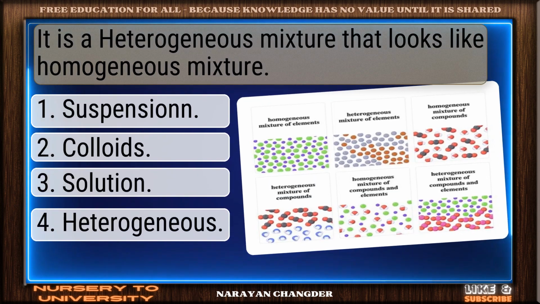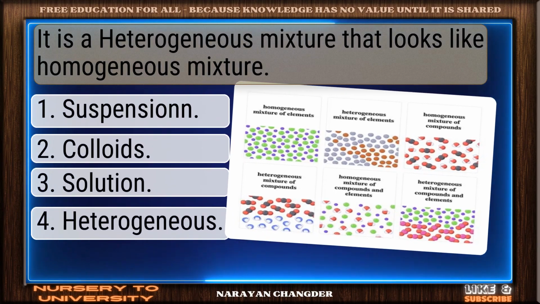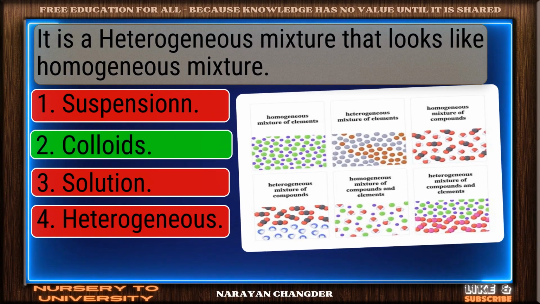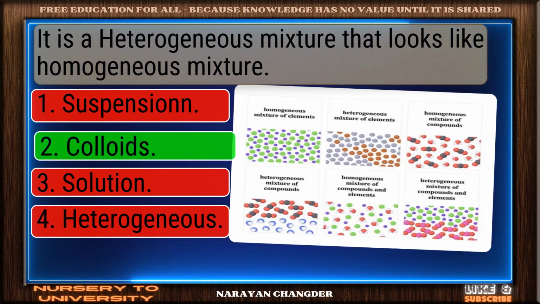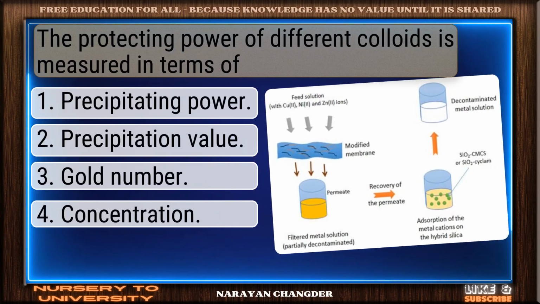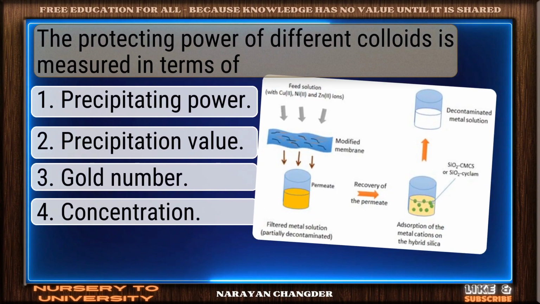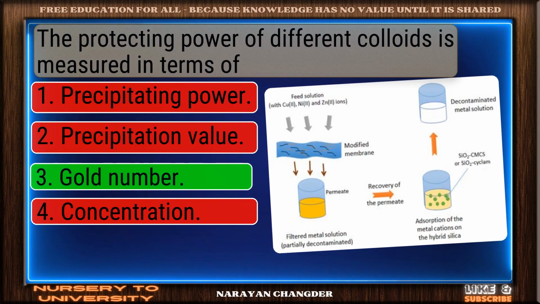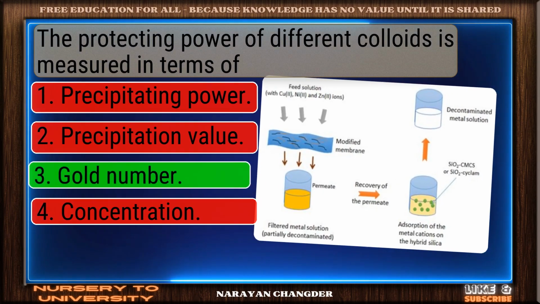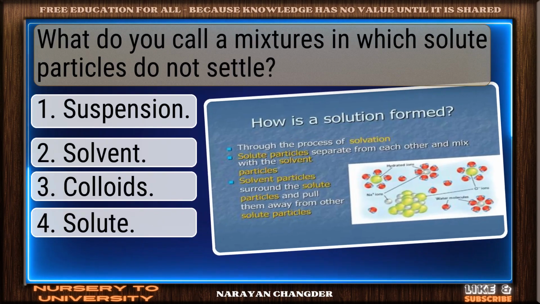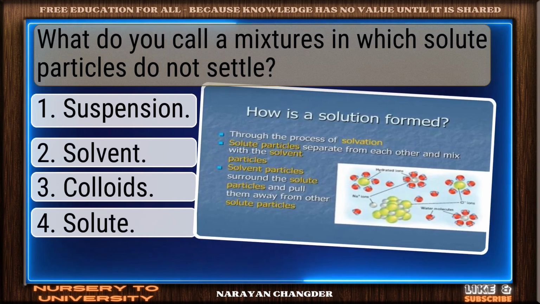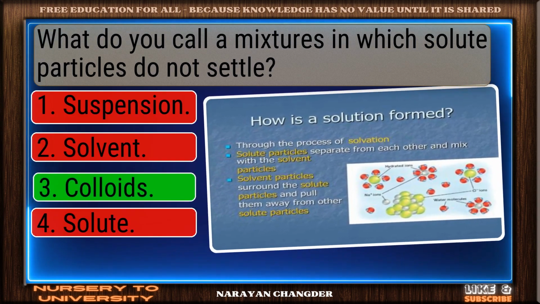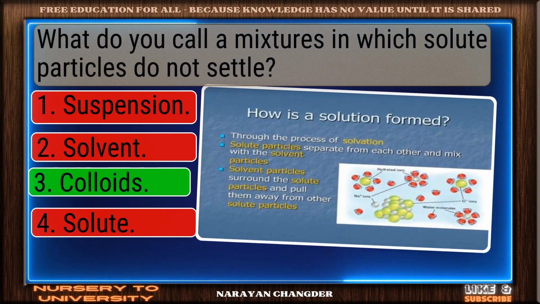It is a heterogeneous mixture that looks like homogeneous mixture. Correct response. Colloids is the most accurate answer. The protecting power of different colloids is measured in terms of. Good thinking. Gold number is the right answer. What do you call a mixture in which solute particles do not settle? Strong choice. Colloids is the right answer.